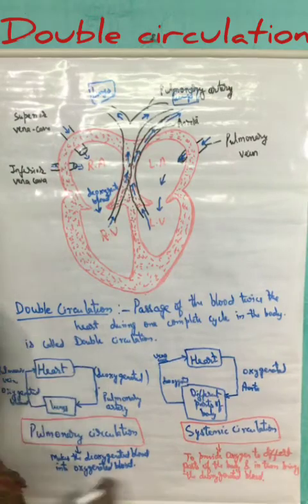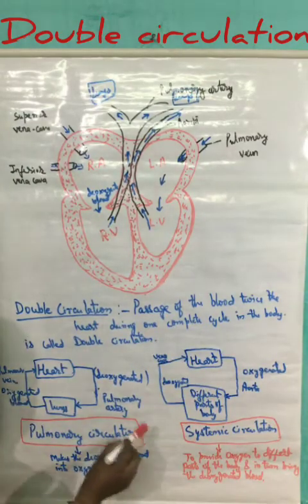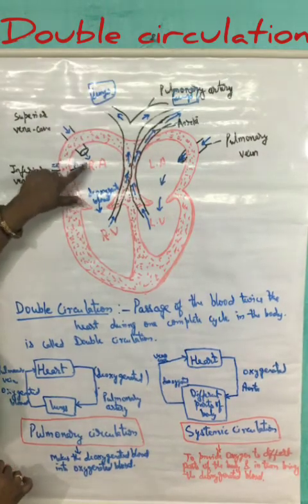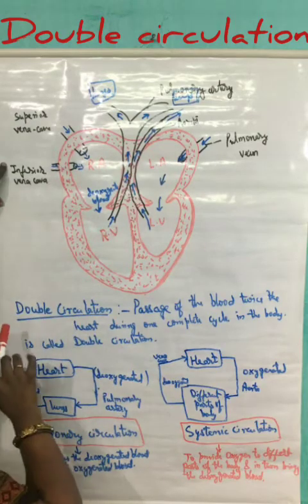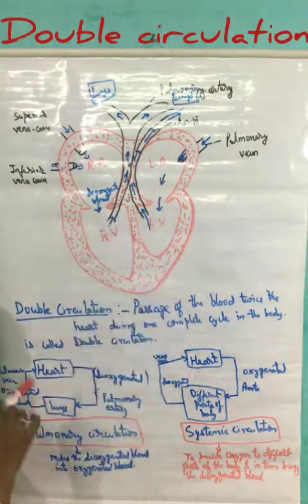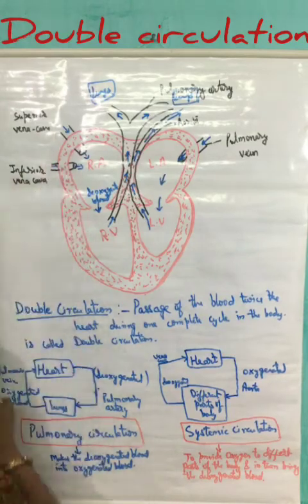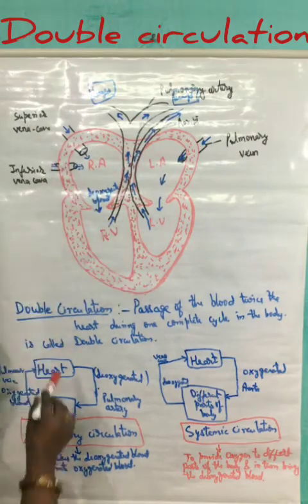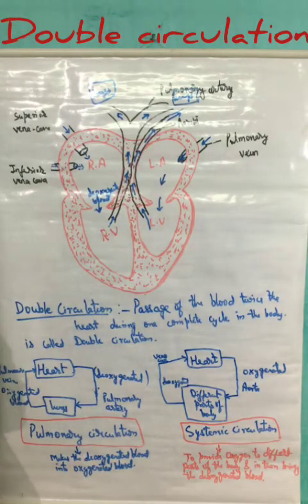So here we have seen the same blood, that was the deoxygenated blood that had entered into the auricle, again, after passing through the different parts of the body, is being received by the right auricle. During this journey it passes twice through the heart, hence this event is known as double circulation. Now, what is the significance of double circulation? It helps to separate the oxygenated blood and the deoxygenated blood, hence it helps to increase the efficiency of the organism.